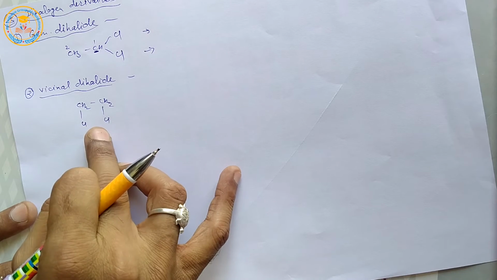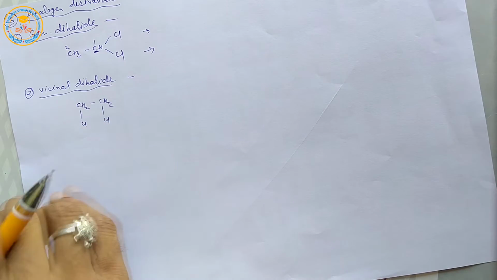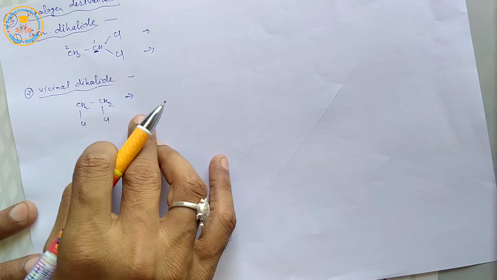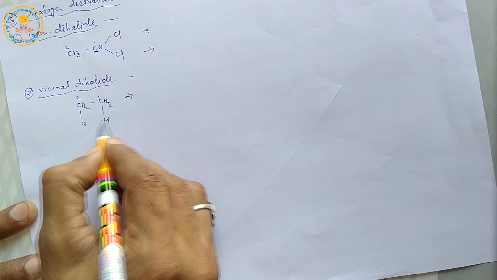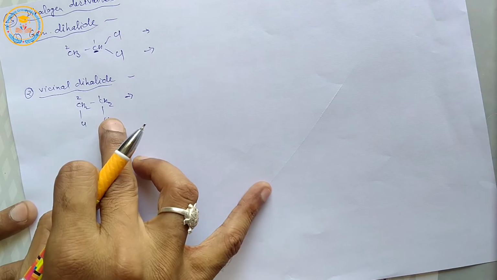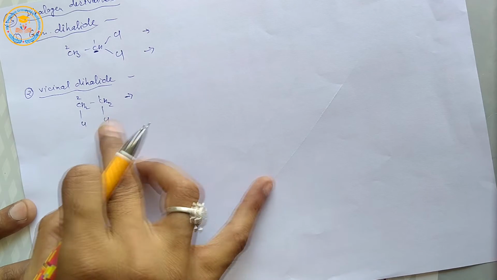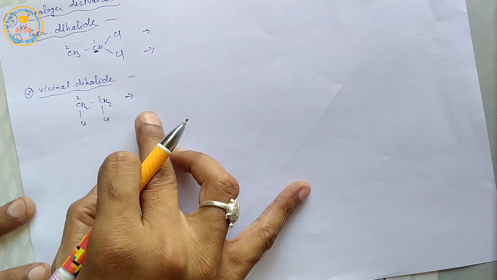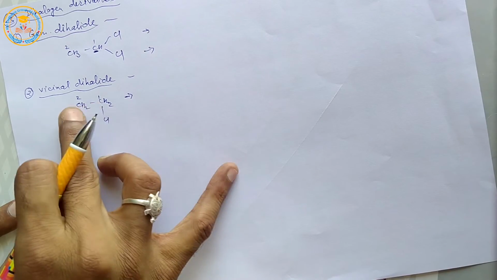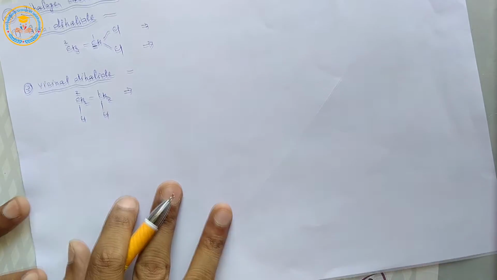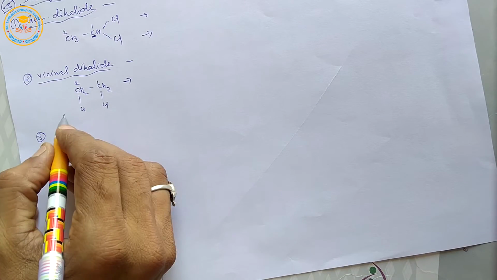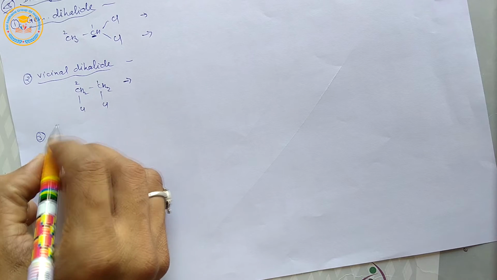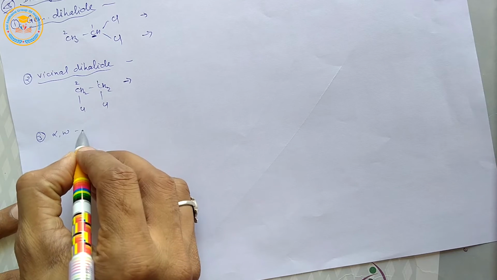Its common name is ethylene chloride, and IUPAC name is 1,2 with position of halogen atoms in this compound. So IUPAC name of this compound is 1,2-dichloroethane.